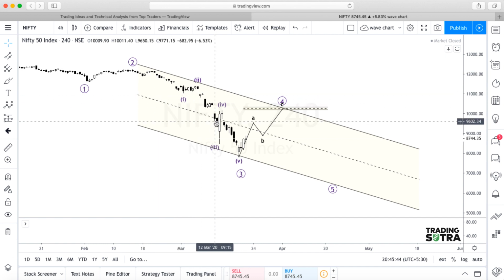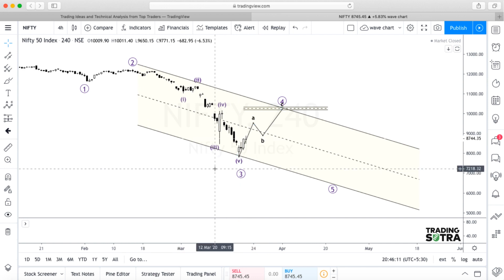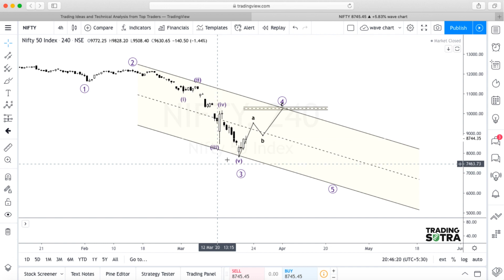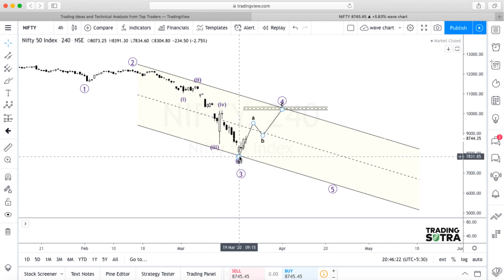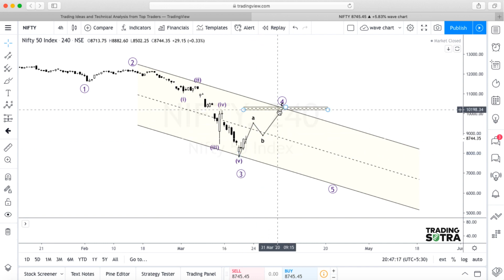These intermediate waves are completing this wave 3, and as long as this level, 7,800, is maintained, Nifty is likely to give a relief rally in the form of a correction of this downfall in a 3 wave structure, that is ABC fashion. What I am expecting at this level is that this is the temporary bottom made by the Nifty in the previous week, and as long as this level of 7,800 is maintained, we should be in a long position for a target zone of 9,900 and the 10,000 mark.